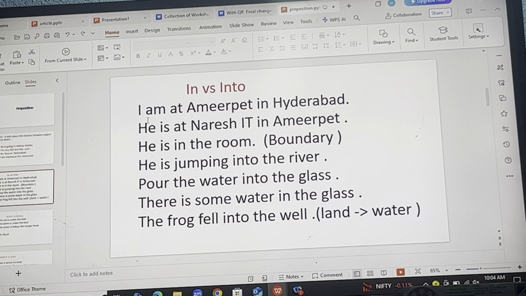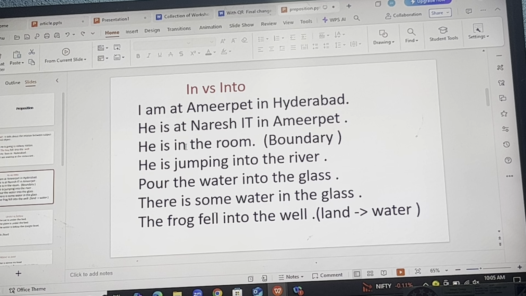Now let's go ahead with our prepositions in detail. Here we are going to see the difference between in and into. So in is used for boundaries. For example, if somebody asks where are you, I may say I am in my classroom. So in classroom means I am in the boundary of the class. At the same time, I am at Amirpet in Hyderabad. He is at Naresh IT in Amirpet. He is in the room. He is jumping into the river.